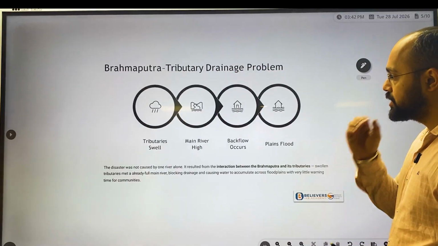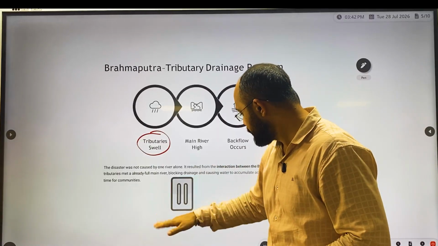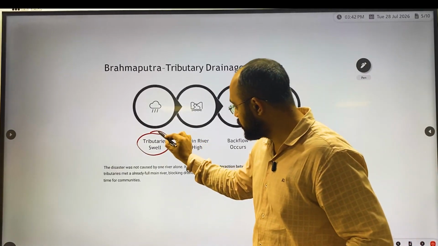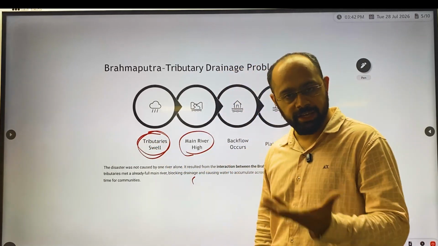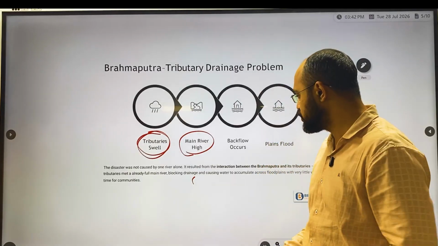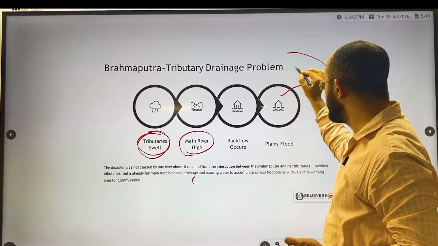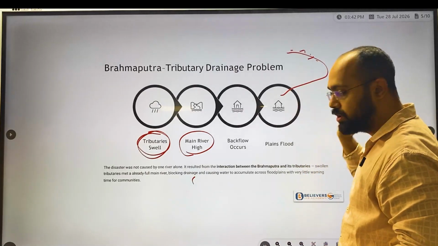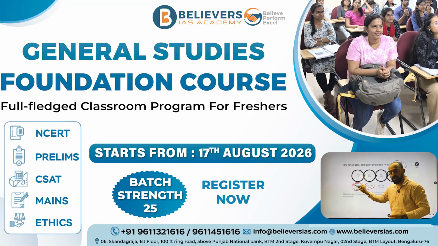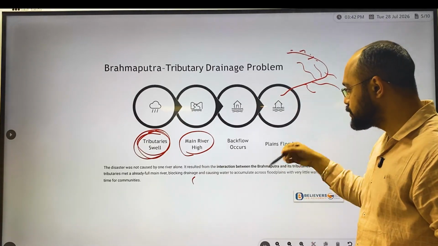Okay. Now this is what I told you. The tributaries swell, which means the water flow increased in these tributaries due to excess rainfall. Now the main river was already high because of heavy rainfall. Even the main river was high because it comes from China and enters India, and from nearby it had carried most of the waters. Now it was already full. Now these tributaries which got extra water from rainfall, when they connected to the main river, even that was full. Okay, so this is how excess water caused backflow.